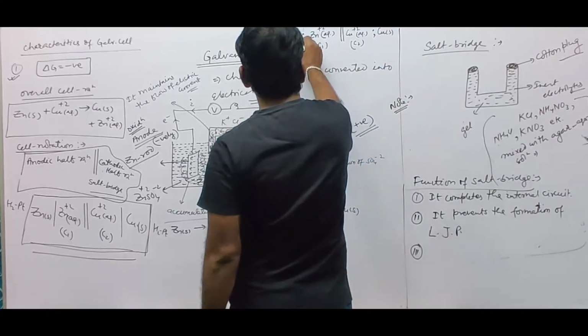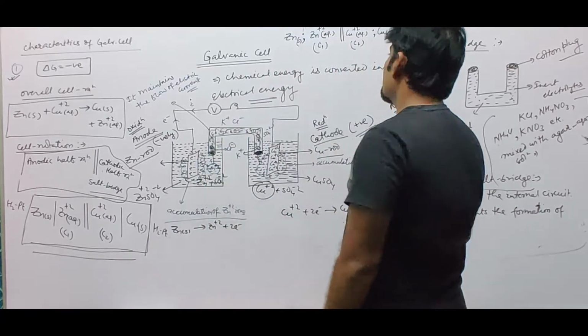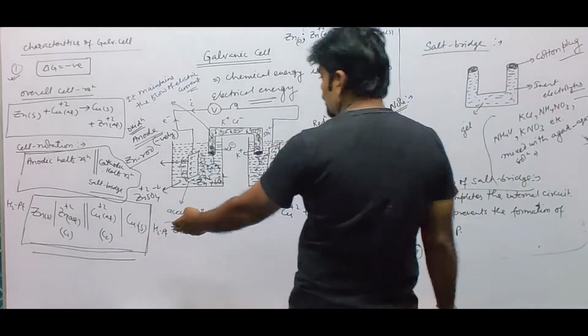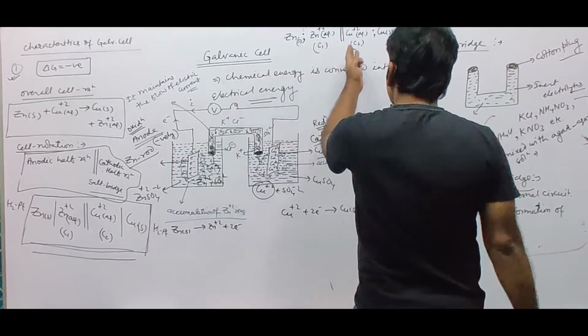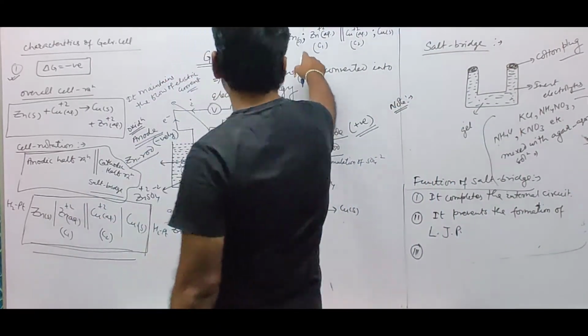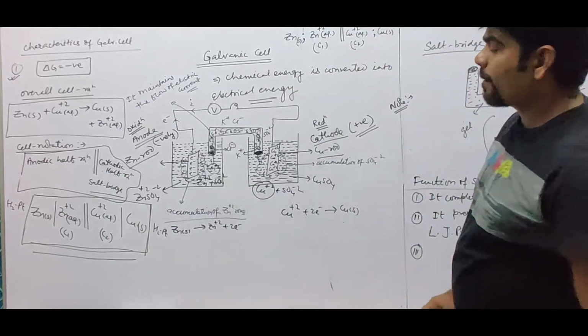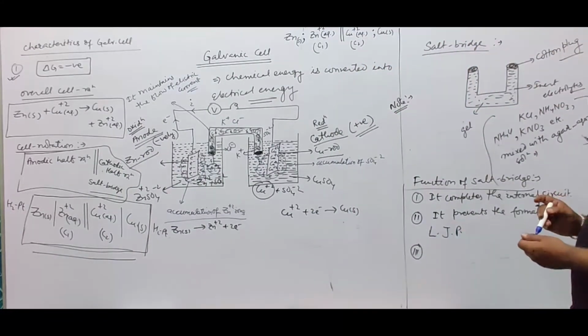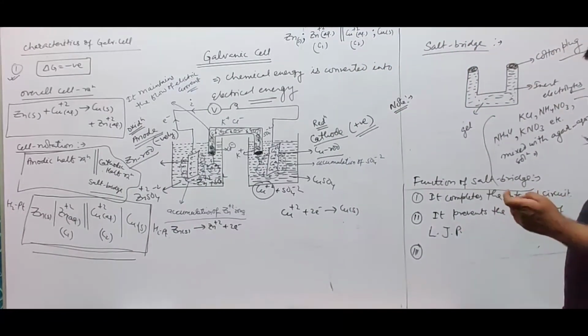So it can also be represented like this: instead of using a slash, we can use a semicolon. That is the notation of the galvanic cell.